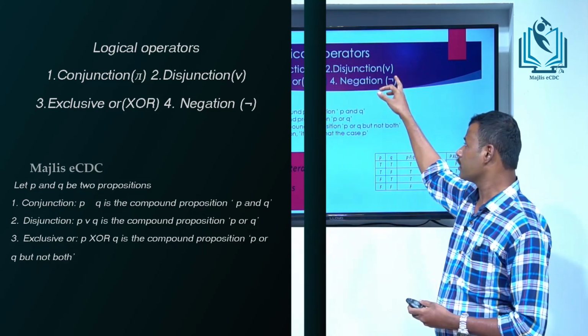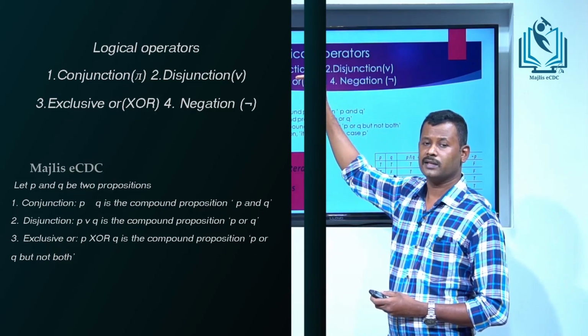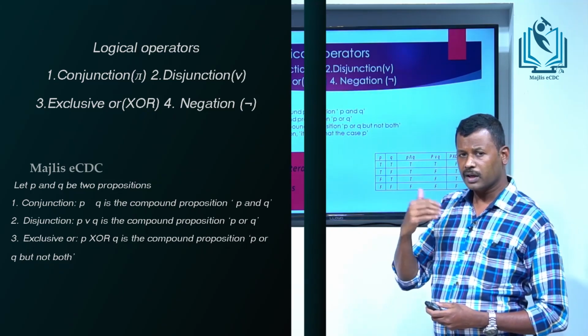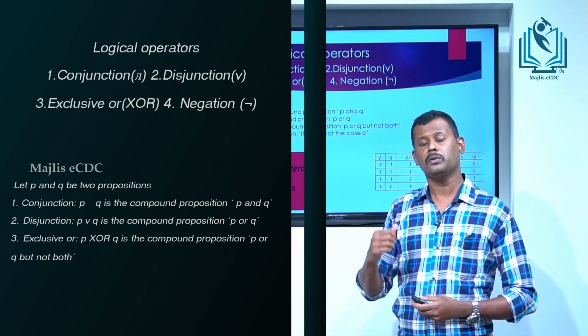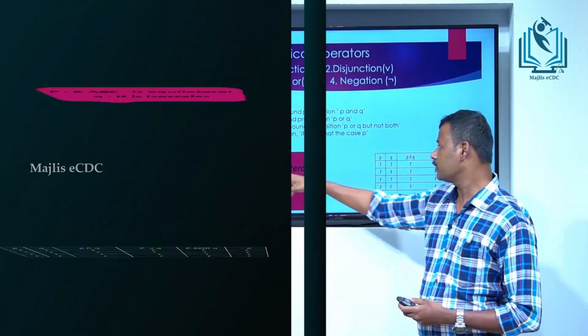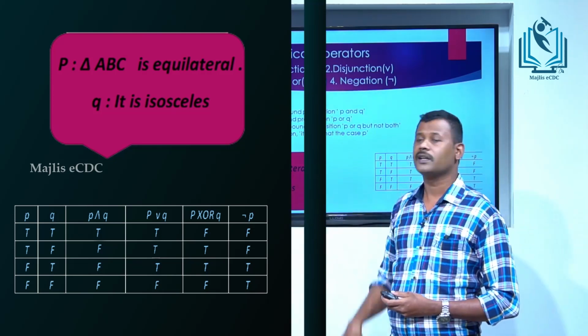There are four operators. The first one is conjunction. What is conjunction? If we consider two propositions P and Q, for example P, triangle ABC is equilateral, and Q, it is isosceles.